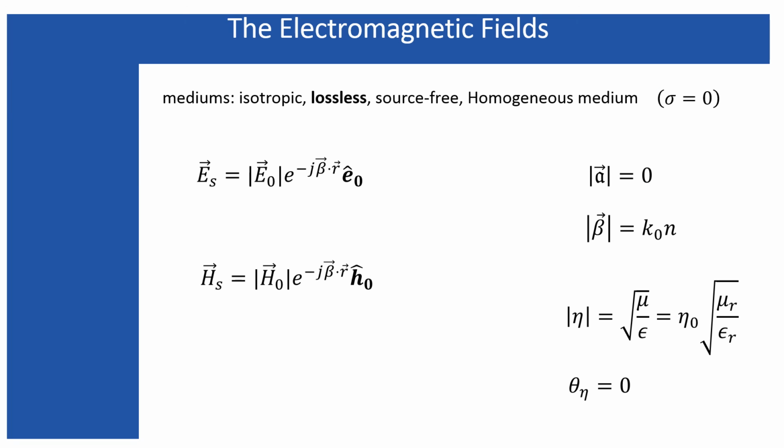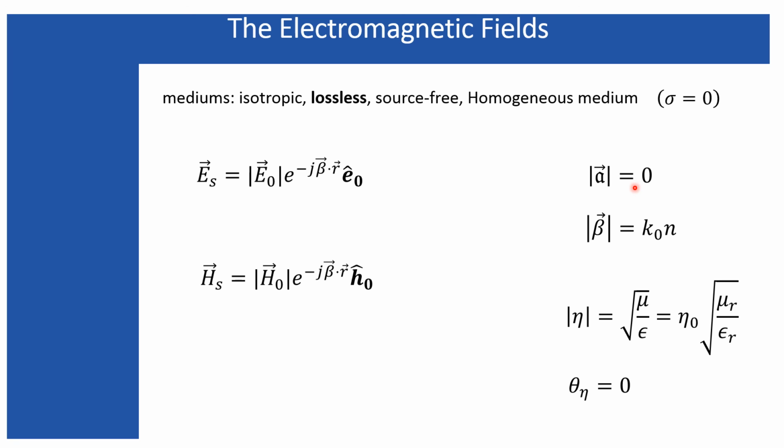Once you know the general solution of the electric field and magnetic field for the lossy medium, you can easily identify the corresponding electric field and magnetic field for the lossless medium, because the lossless medium is characterized only by the conductivity being equal to 0. And the conductivity equal to 0 means the attenuation constant is equal to 0.